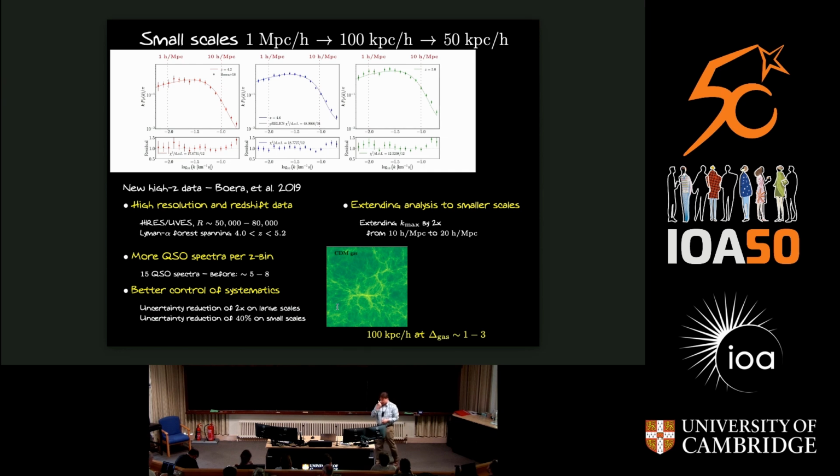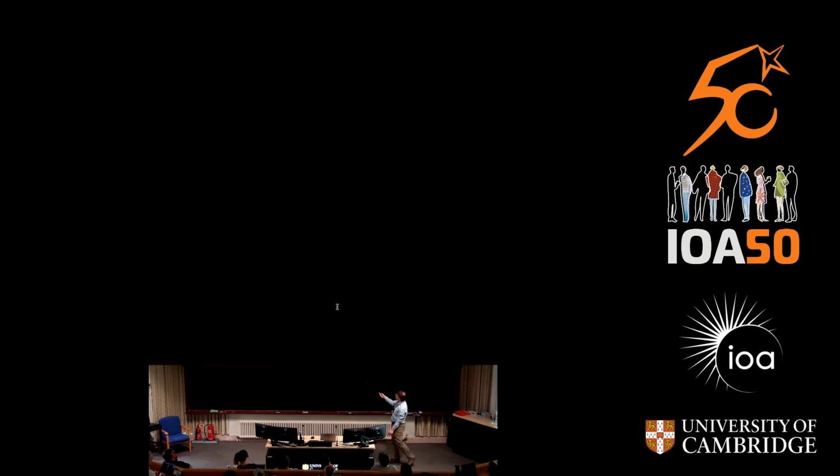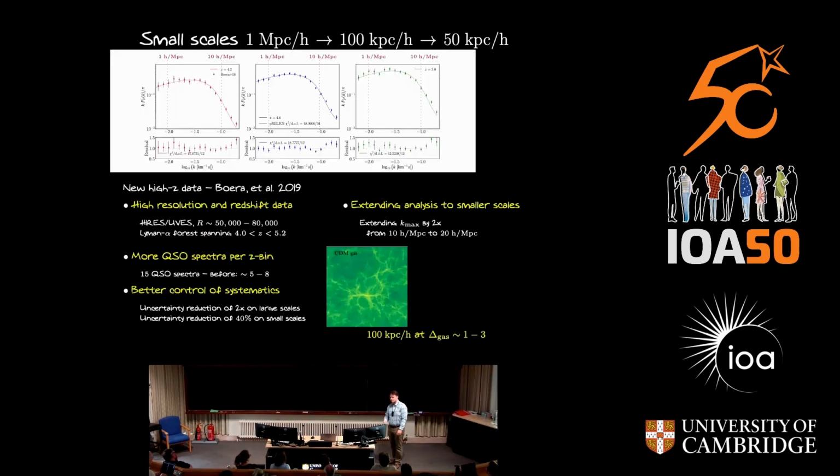In fact, what I'm going to highlight is some results that we recently published that were based on new high redshift data from Elisa Boera and George Becker. This was taken from very high resolution spectrographs, targeting quasars at very high redshift so that we have Lyman-alpha forest coverage from redshift 4 to 5. It increased the sample size by a factor of 2 compared to what people have used before, and this still means 15 quasar spectra. 15, not 50, but 15.